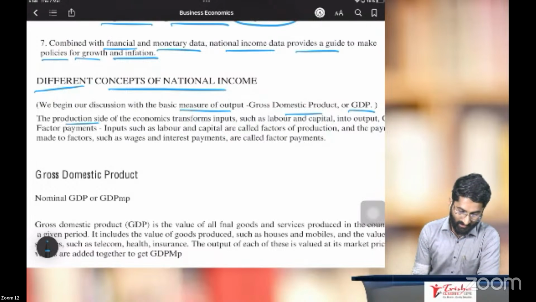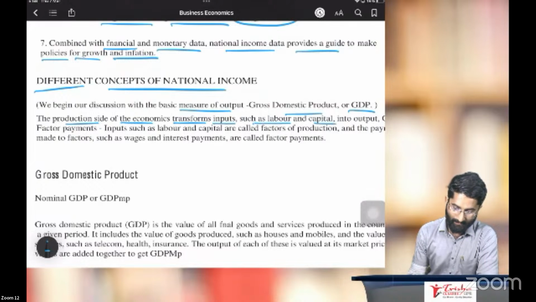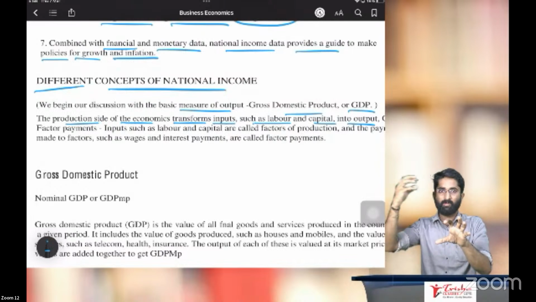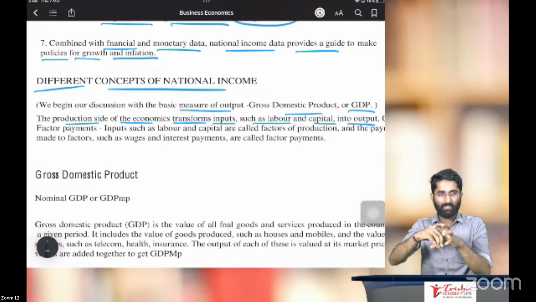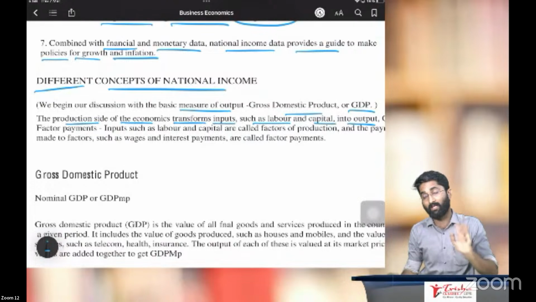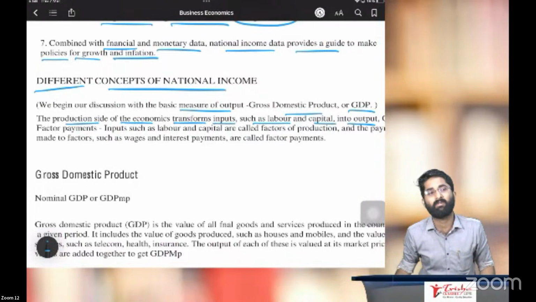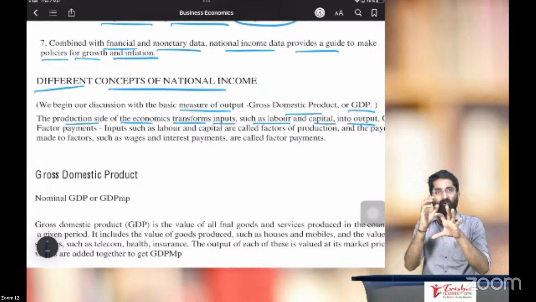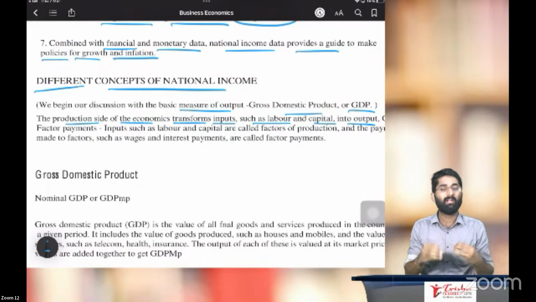The production side of the economy transforms inputs such as labor and capital into output. Now, what is production? You are putting in some inputs, raw materials, and you are converting them into output. This is called production. Remember chapter number 3: production is nothing but adding utility or creating utility to an existing product with some process.